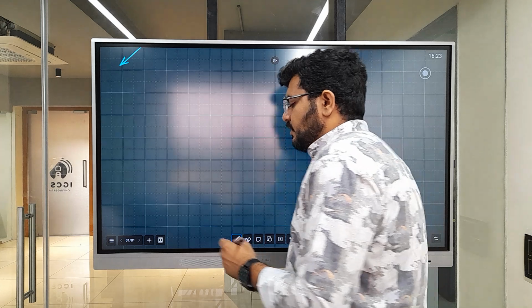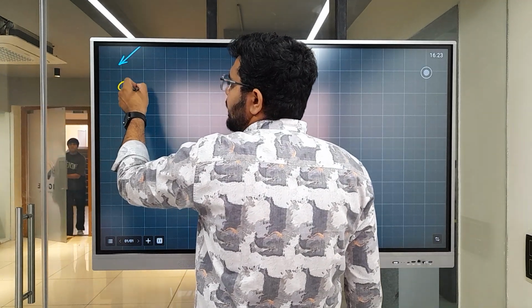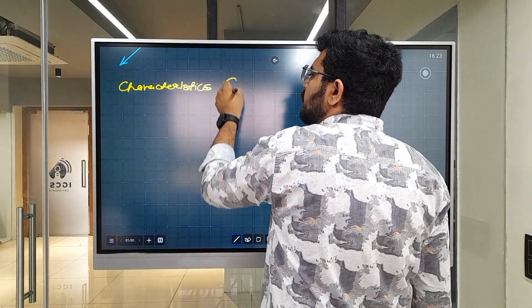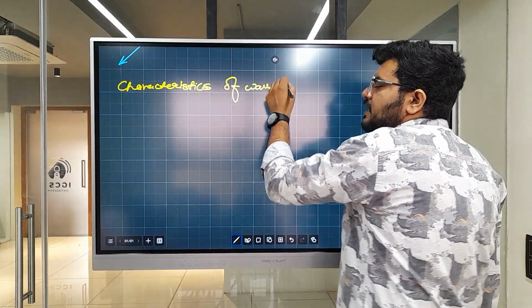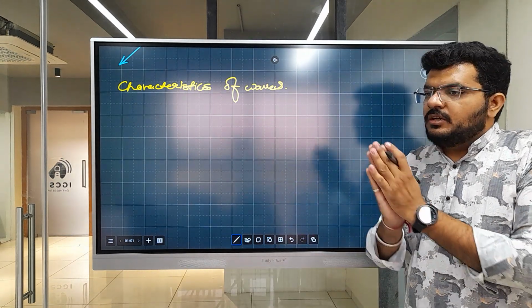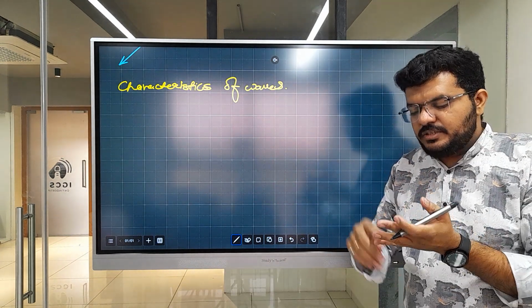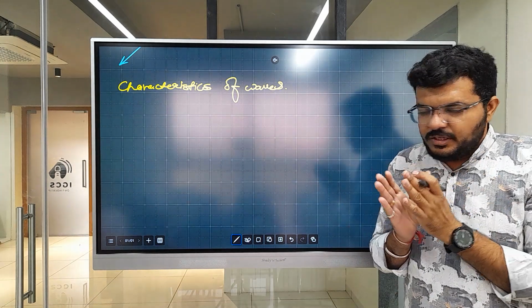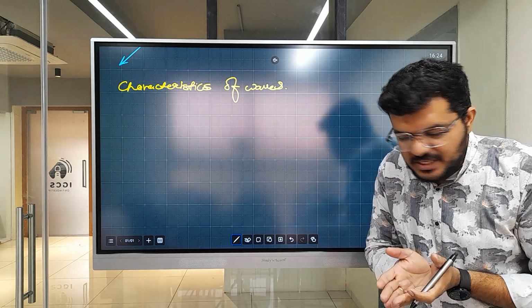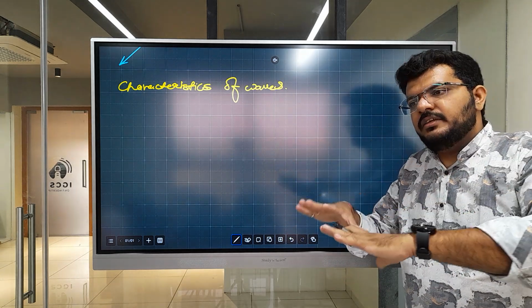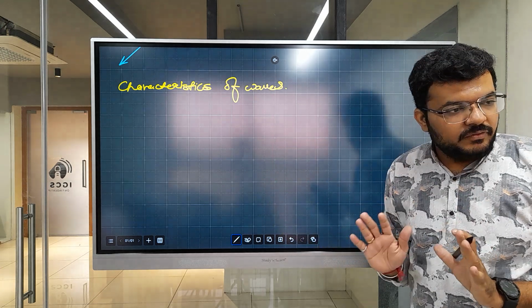Now, what was the next thing? Right. We are trying to understand characteristics of waves. If I am calling all of these things waves, there must be something common with transverse, longitudinal, mechanical, and non-mechanical waves. They must have something in common. Whatever common properties they have are known as characteristics of a wave. If these things are present, then you are looking at a wave.